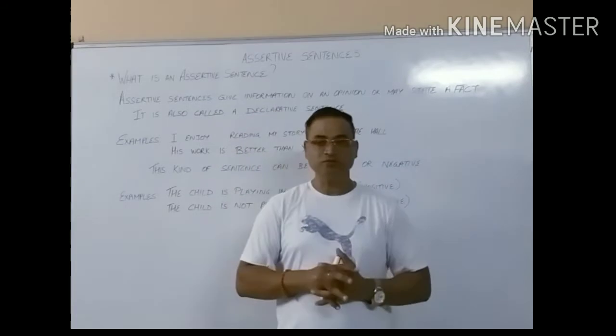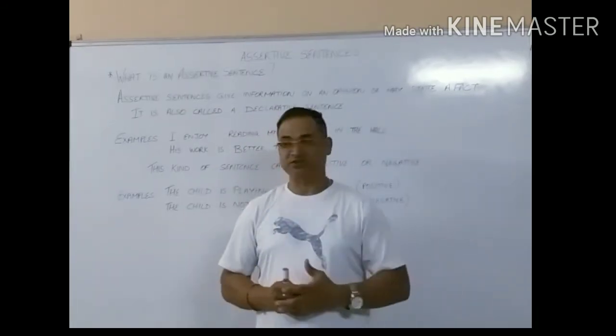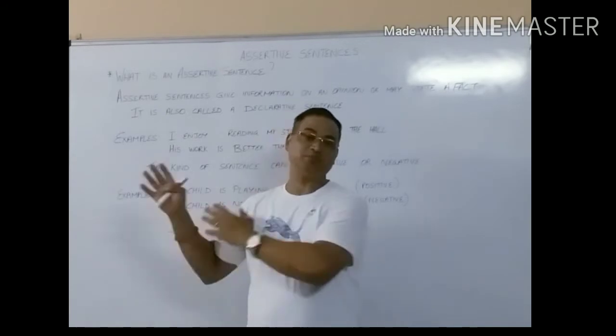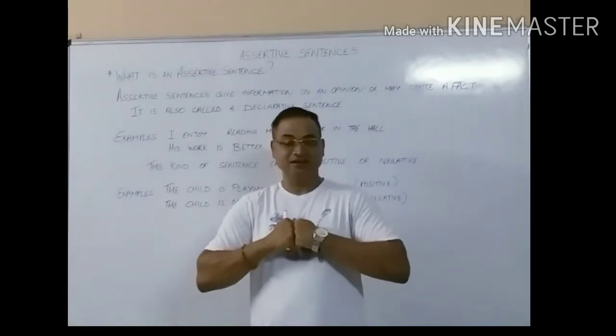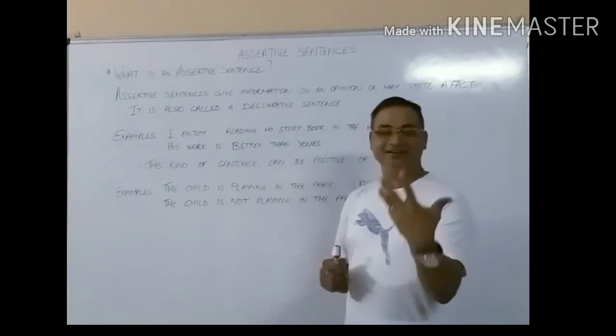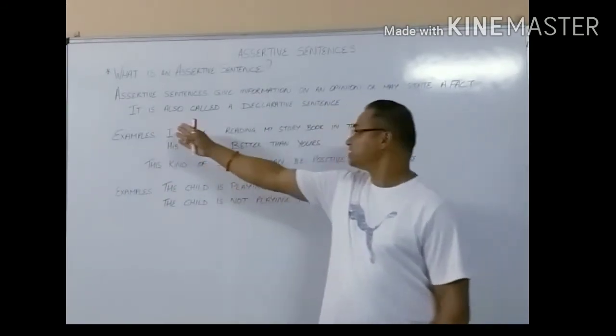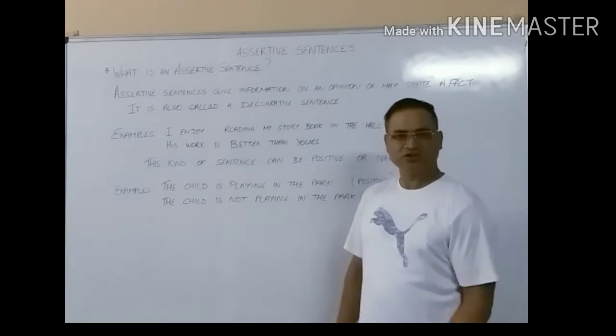Sometimes children move around telling everyone about so many things, coming and giving us information of what happened in the field, what happened in the park, coming and saying so many incidents in the whole life or during that day. So these are all declarative sentences. But these declarative sentences and assertive sentences come in short sentences, long sentences, simple sentences, complex sentences.